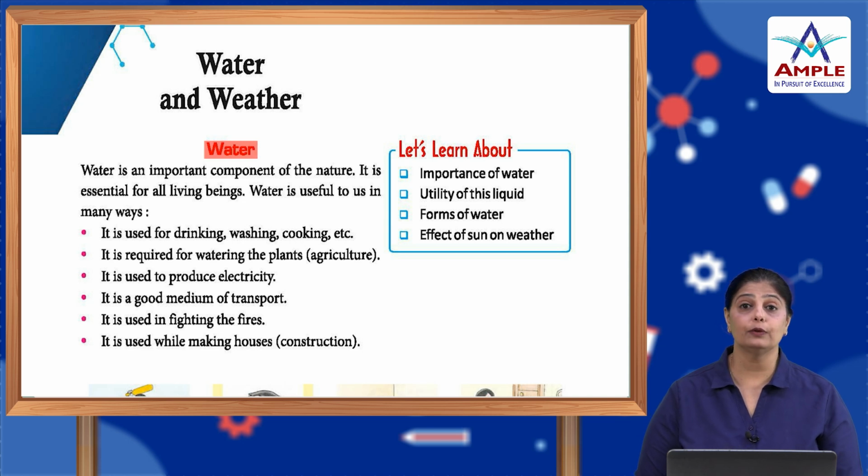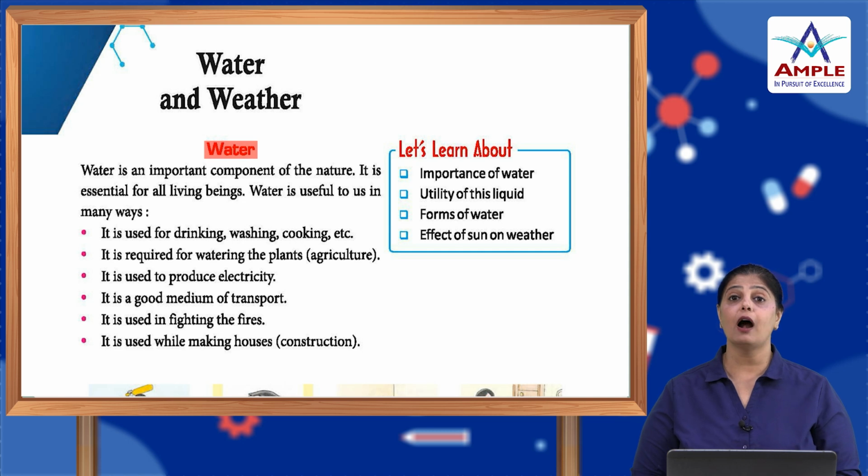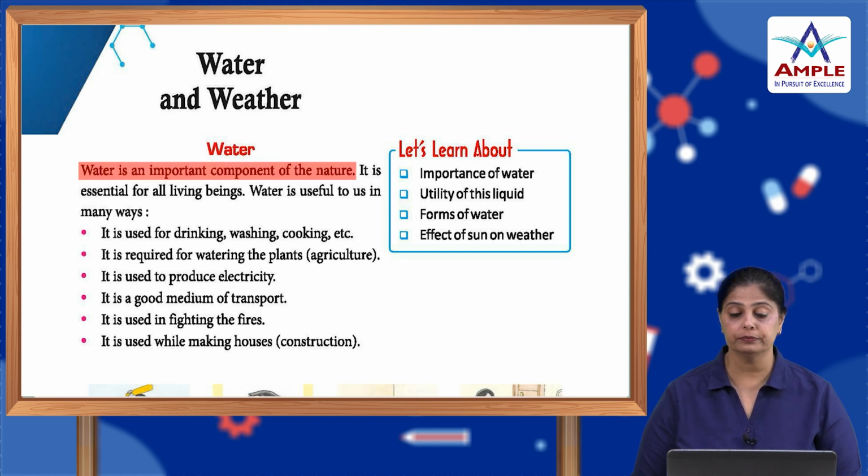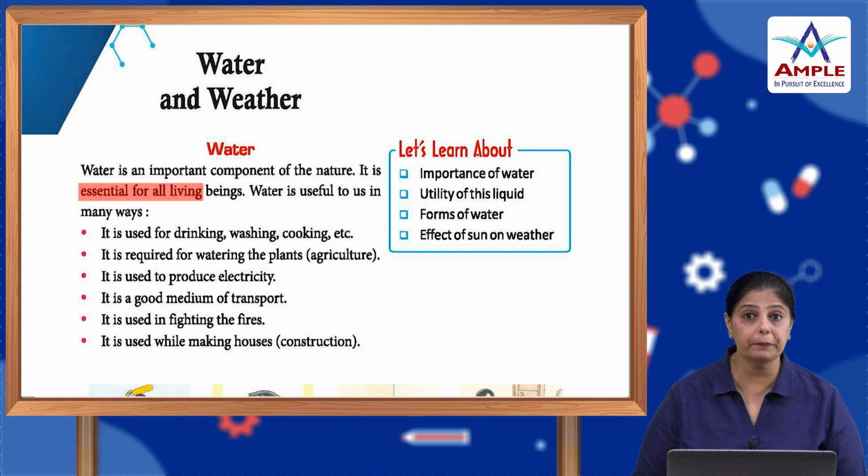We all know that water is very important for us. It is important for our survival. It is important for the survival of any living organism on earth. We also know that 70% of earth is covered with water. But the maximum amount of water is in the seas and oceans, which we cannot drink because of the salt content in it. So, water is an important component of nature. It is essential for all living beings.